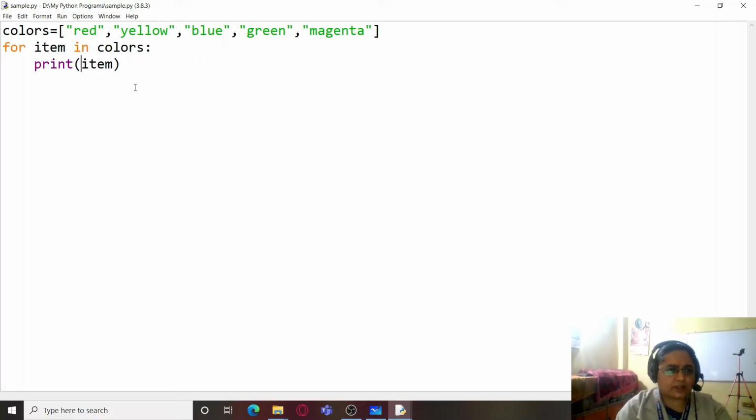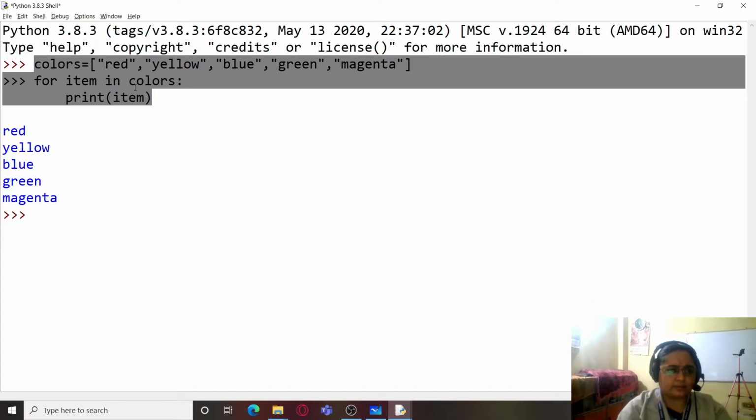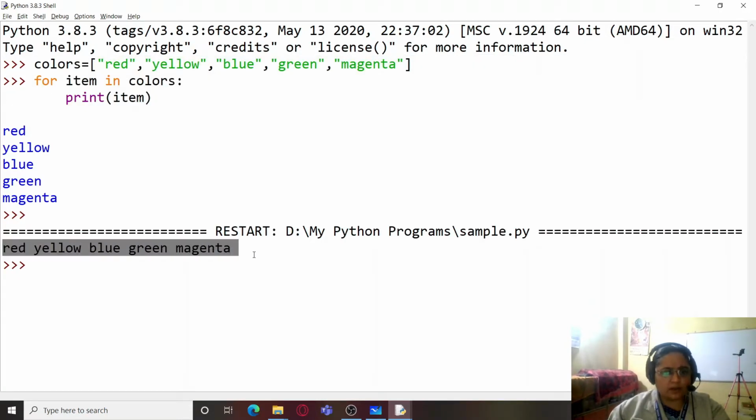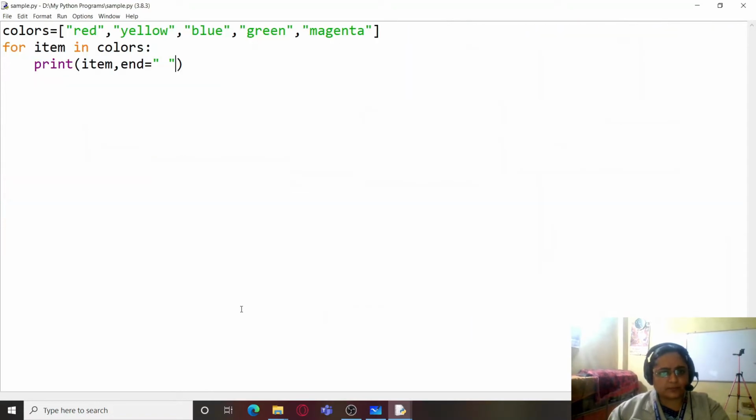And now let's try to print the colors on the same line. So we will write end equals space. Now you can see that all the colors are printed on the same line. Likewise, you can perform any operation on this data.